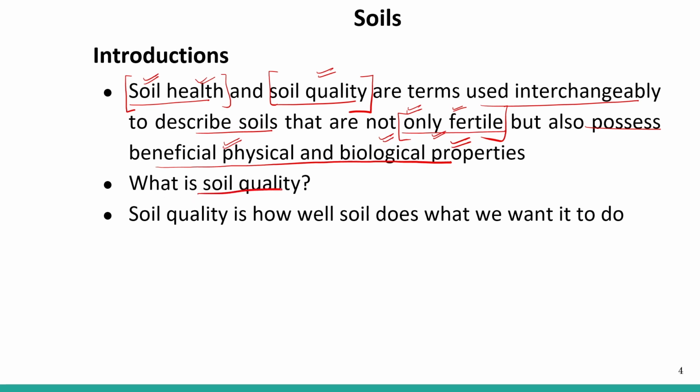What is soil quality? Soil quality is how well soil does what we want it to do. We want to do what? We want to grow crops. And if the quality of the soil is good, then we can grow our crops in a better way.